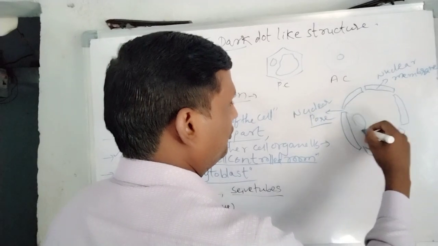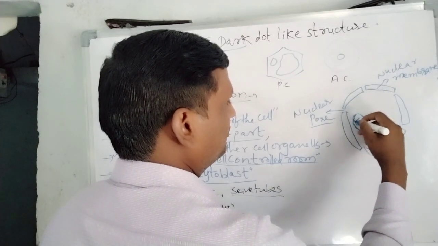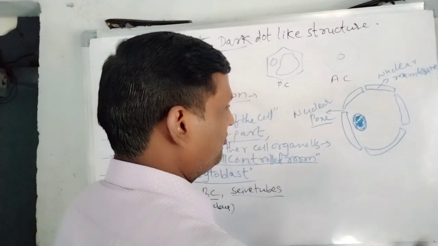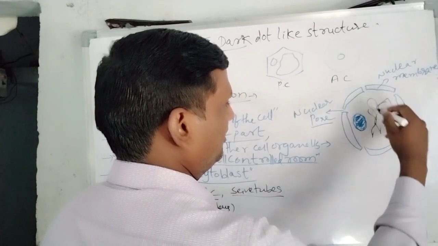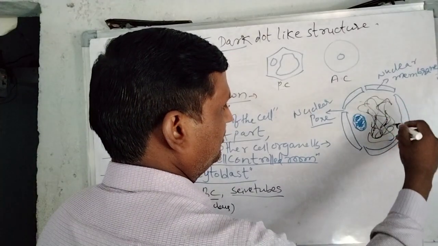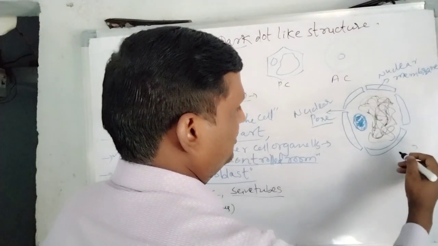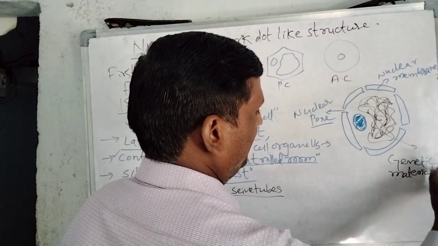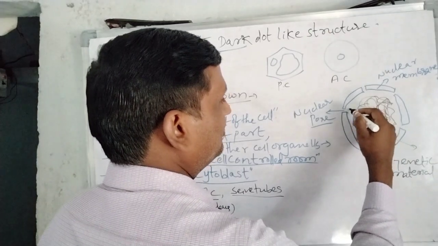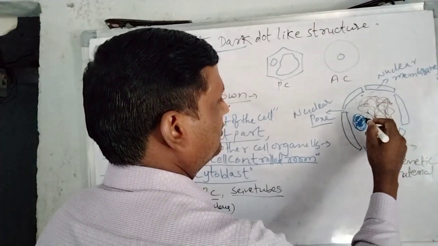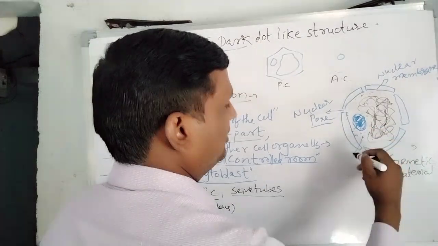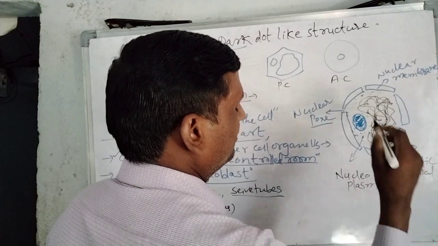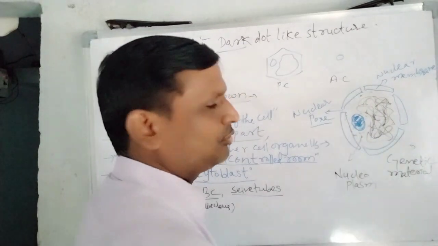And here is the nucleolus, which participates in cell division. So this is the nucleolus. Okay, and here we can see genetic material inside the nucleus, the network-like structure. It is called genetic material. And another important thing, the fluid present inside the nucleus is called nucleoplasm.